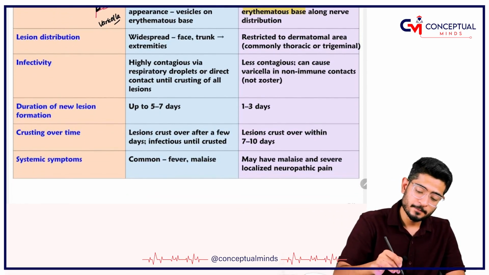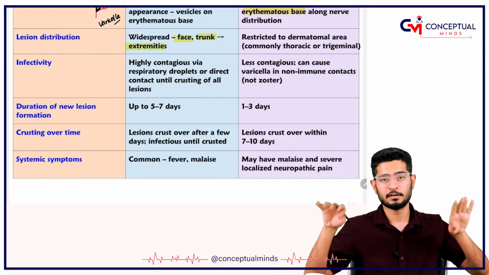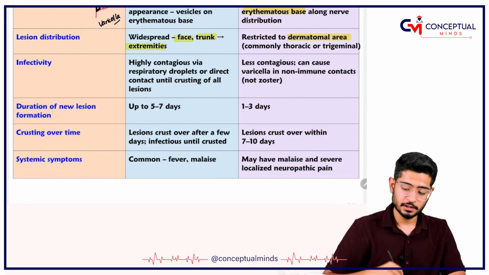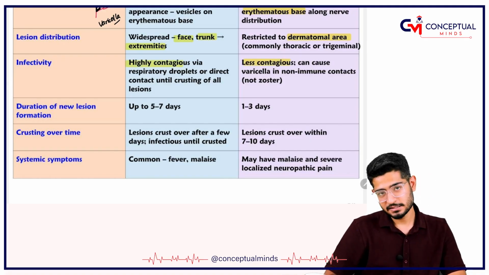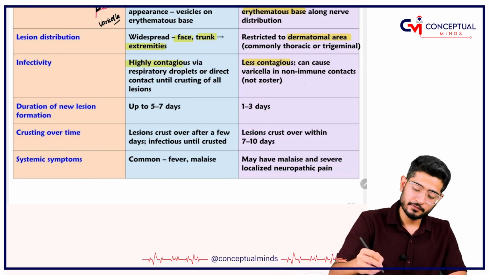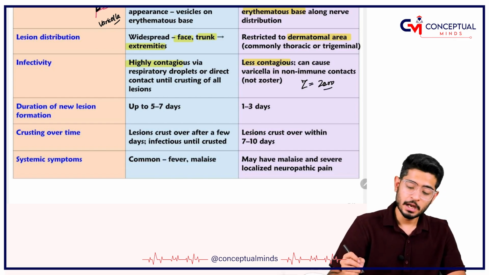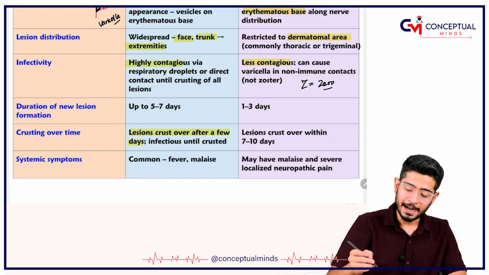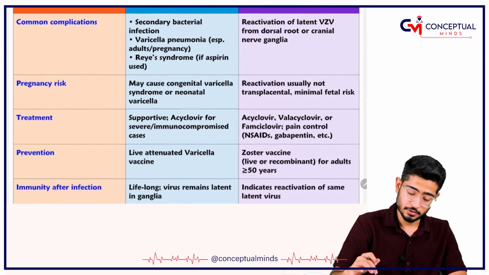So lesion distribution, first of all, it comes on the face, then the trunk and the extremities. And in zoster this is of course going to go to the dermatomal area. Varicella is highly contagious, whereas zoster is less contagious. If we talk about the infectivity, Z for zoster, Z for zero. It is not very contagious. Crusting occurs after a few days, and both will show the crusting.